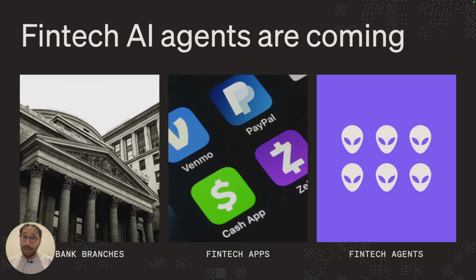And when people look back through history, this is the kind of high-level view that they're going to see: that we moved from bank branches, physical locations, to fintech apps, to the phase that we're about to enter, which is fintech AI agents. However, these fintech AI agents need a bank. They need to access the financial system. In the same way that fintech apps need access to banks, fintech AI agents are going to need access to banks.